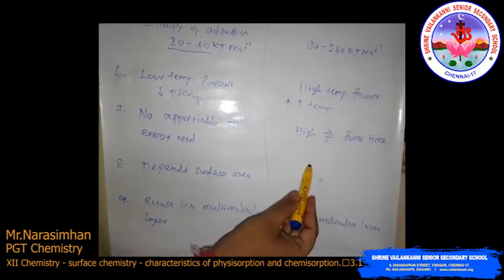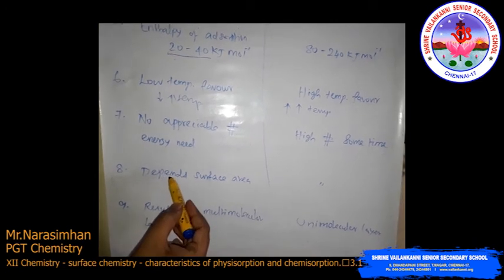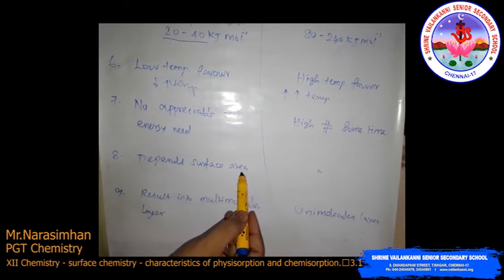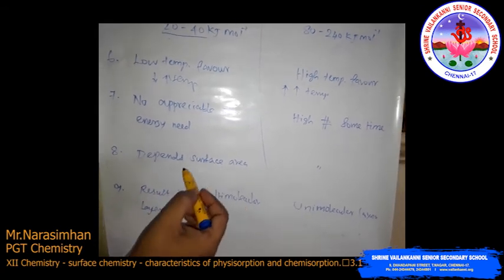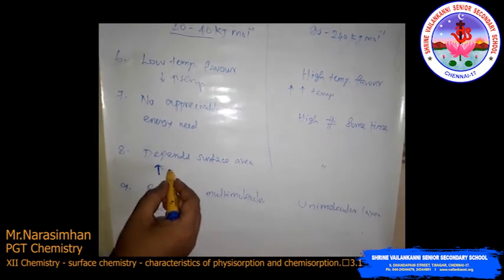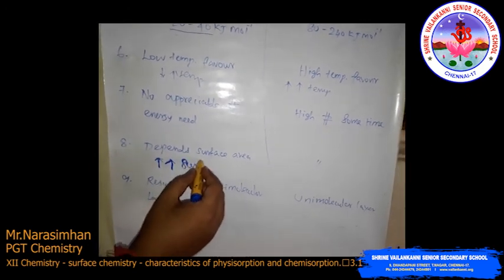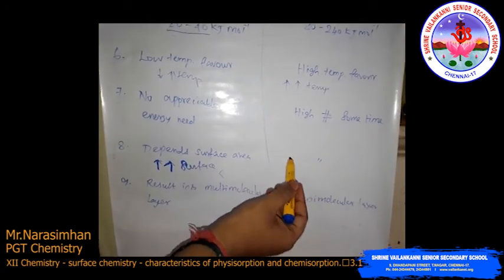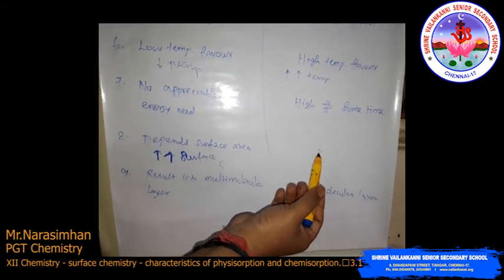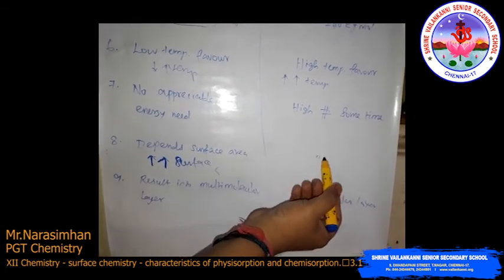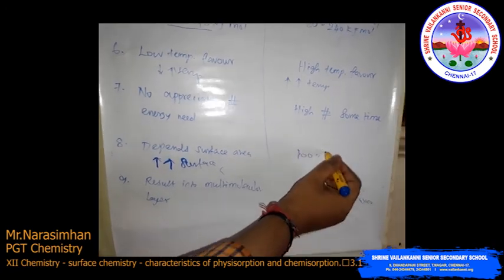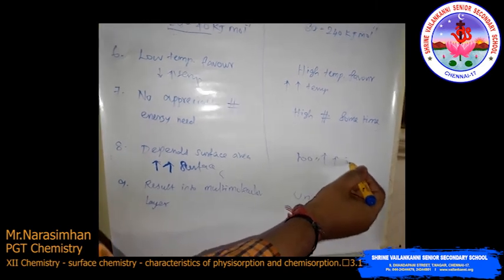Then the eighth one, look here: both physisorption and chemisorption depend on the surface area. It increases with an increase in surface area. Here it also depends on the surface area, increasing with an increase in surface area.